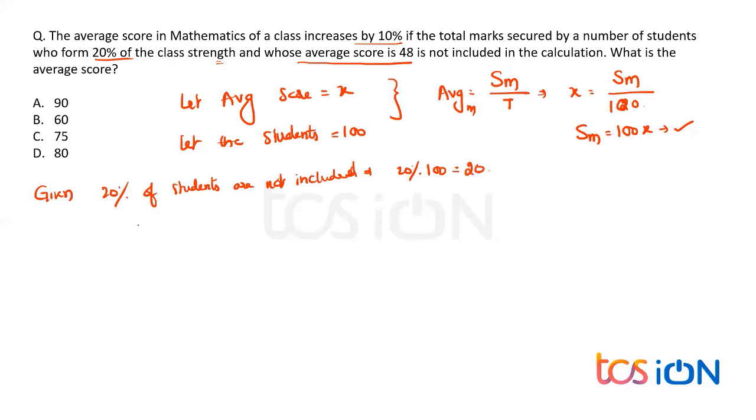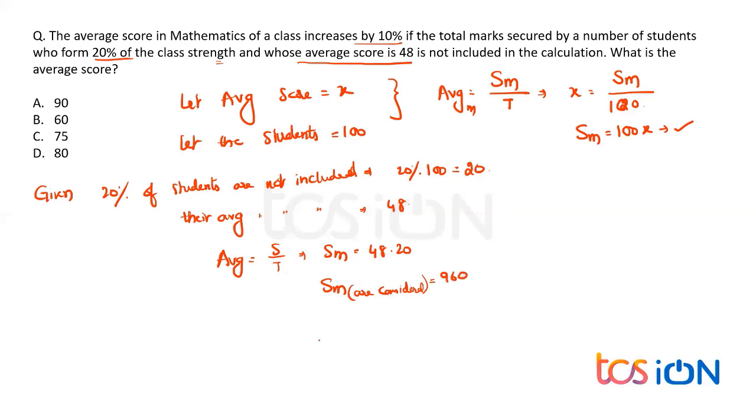All right, everybody. Now, parallelly, their average is also not calculated. Their average, which is not included, is nothing but how many marks? 48 marks. If each average is the 20 students' average, what will the sum be? Average is again sum upon total. So the sum of the marks is equal to, you know the average now, 48 into the total number of students not considered, 20. And that says the sum of the marks which are not considered is 960 marks. Everybody, have you all got it? So which are not considered?